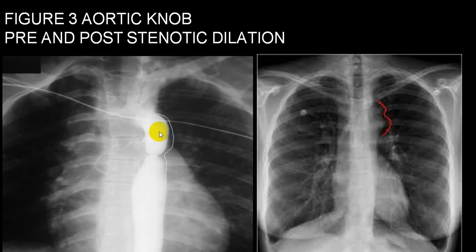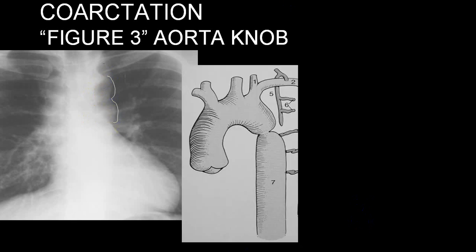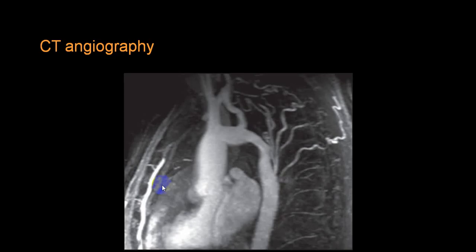This is pre-stenotic dilatation, this is a post-stenotic dilatation. Figure of 3 dilatation it is called, or aortic knob. Figure 3 aortic knob. Again typical, pre-stenotic, post-stenotic dilatation. And along with that you will get an LVH also. And when you do an angio, you can see that there is a narrowing here, and these are increased collaterals.